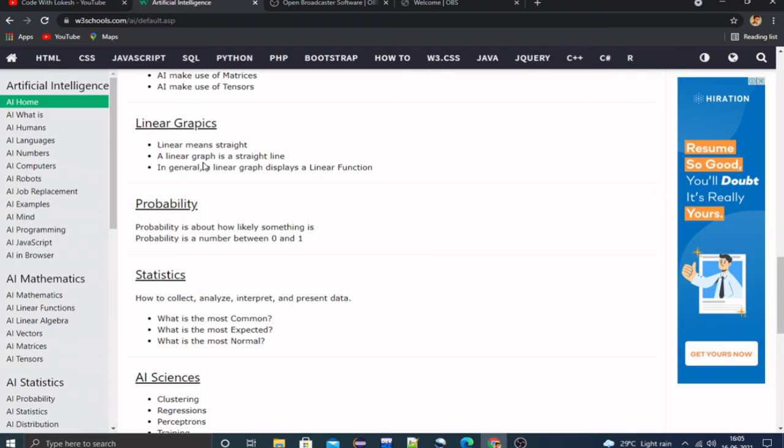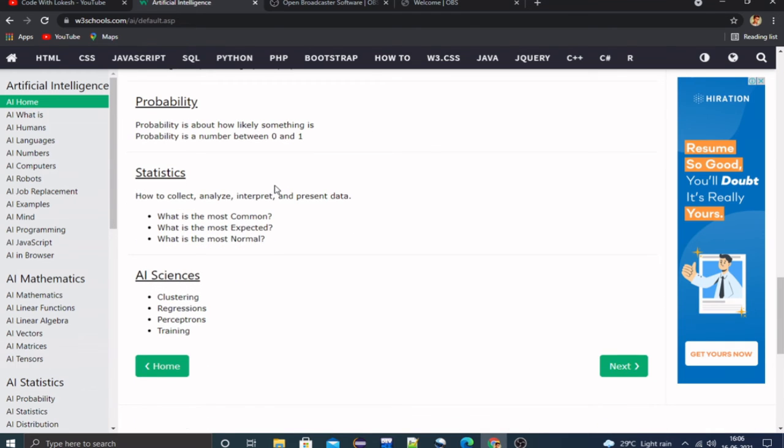So, linear graphs. What is a linear graph? Linear means straight. So a linear graph is a straight line. In general, a linear graph displays a linear function. The graph of the linear function is a straight line.